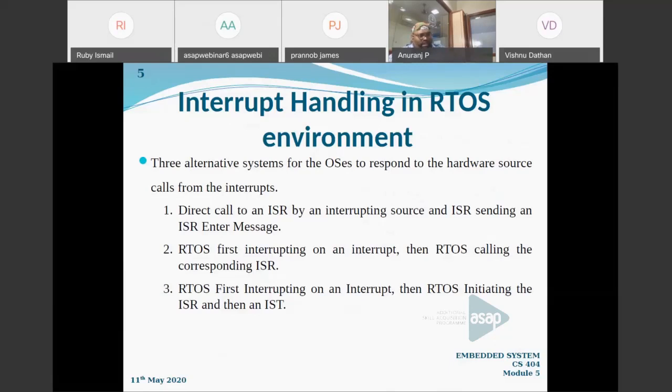There will be a finishing time, right? From the starting time to the finishing time, the time in between is called the interrupt latency. It may vary if some other interrupt interrupts this ISR. That is the interrupt latency.